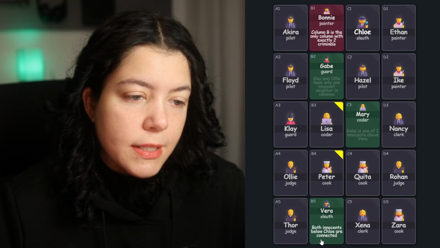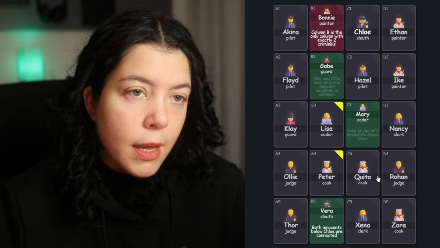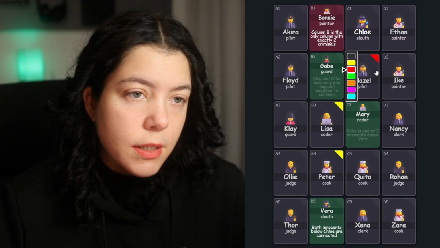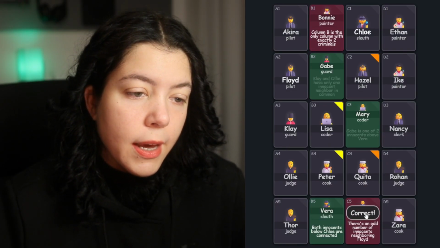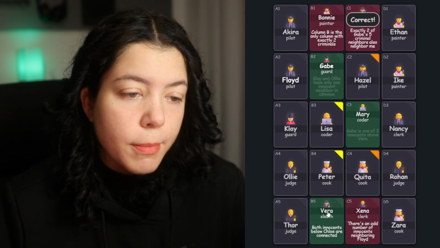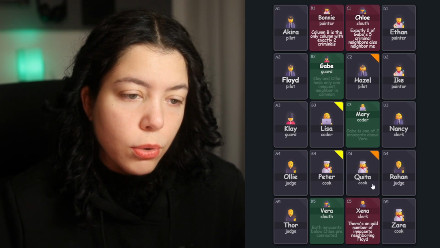Vera says that both innocents below Chloe are connected. So there is 2 innocents below Chloe and there is 4 people below Chloe. So Mary is one of them and she's an innocent. The other innocent is gonna be connected to her, so it's either Hazel or Kita, which makes Xena a criminal. And now we know there's 2 criminals below Chloe. But column C couldn't be left with 2 criminals only, so we need a third one. That makes Chloe a criminal. And we don't need Vera's clue anymore because we have tagged the people below Chloe.